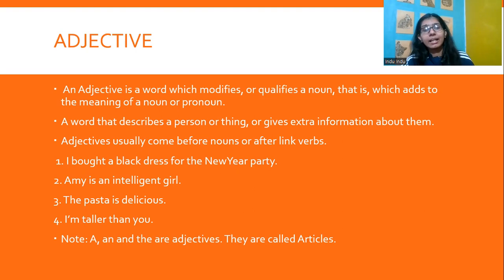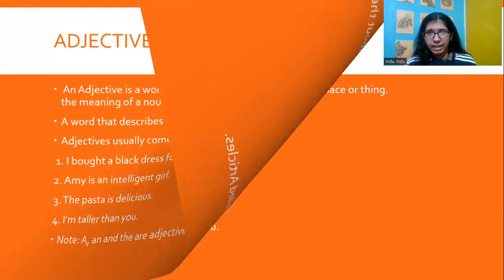A, an, and the are also adjectives. These adjectives are called articles. For example, an intelligent girl. So an intelligent as a whole is an adjective. I bought a black dress. Black here is an adjective. We should keep practicing a lot of sentences and getting to know what an article is, and why we use certain articles at certain places. We would discuss that again further. But for now, you should be able to identify nouns, pronouns, and adjectives, right?